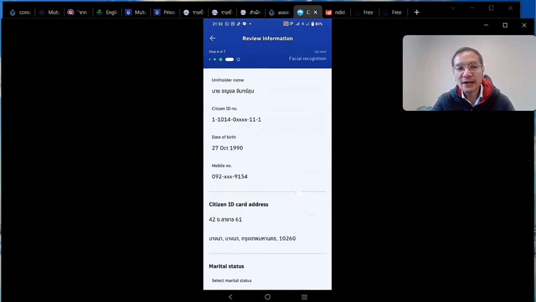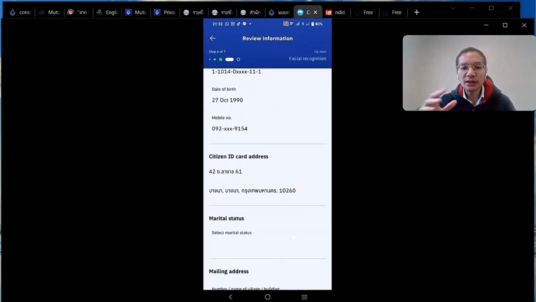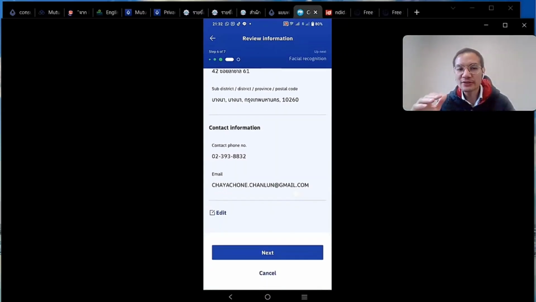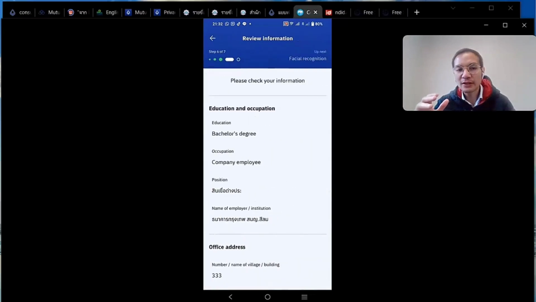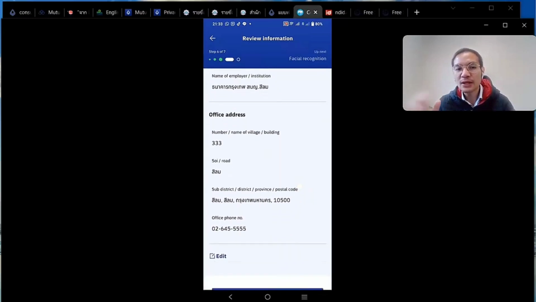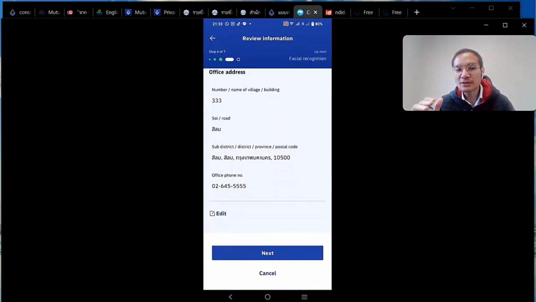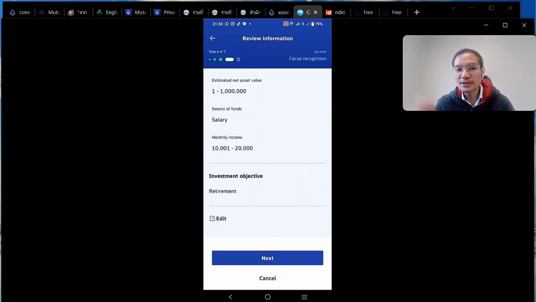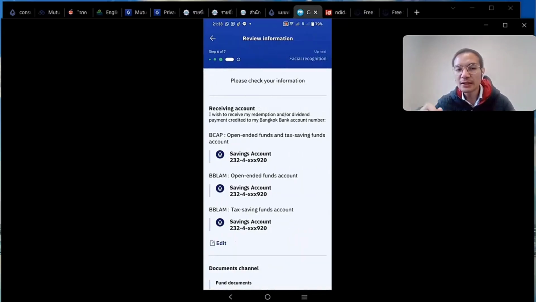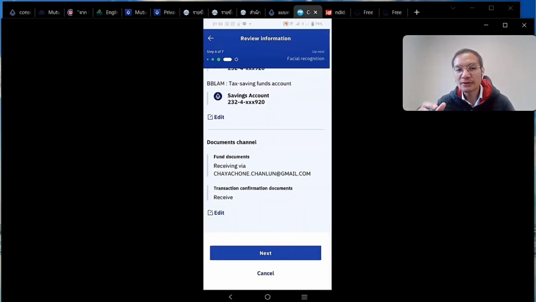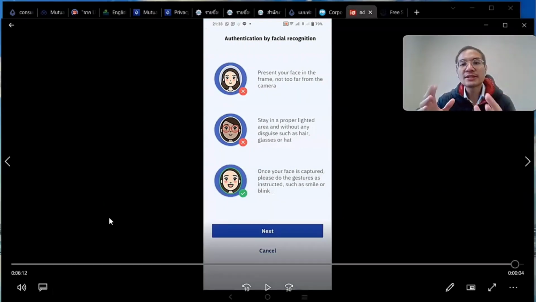So here are the final steps. We're going to review all the information that we have provided to the bank, all the address and contact information, everything, to make sure that everything is correct. The occupation, once again, that links to the AML, the employer's address for contact, and the source of income, AML once again, and the suitability test in terms of objectives, and the bank account, as well as the documents. So this is the last process of the application.